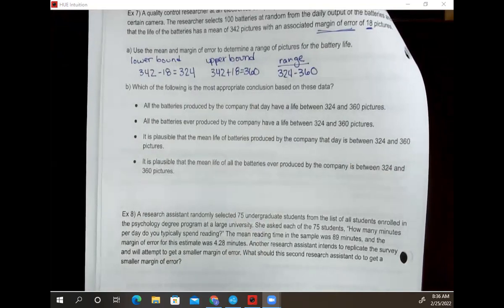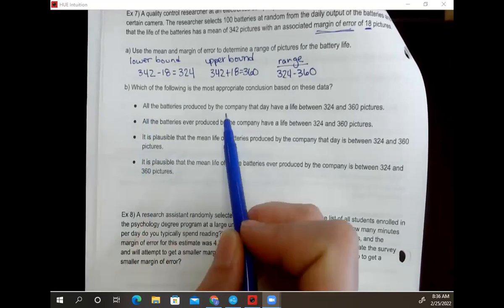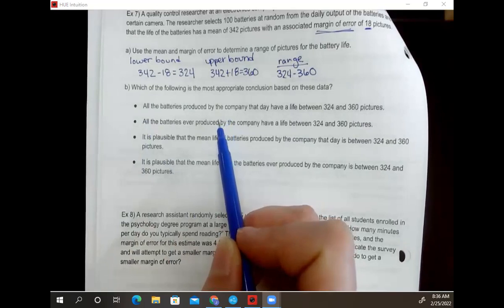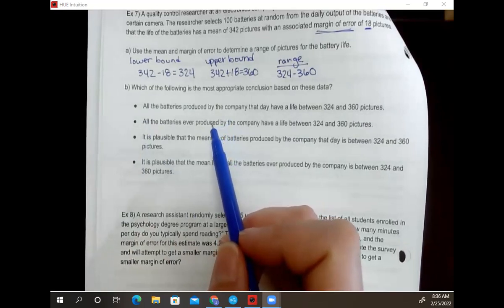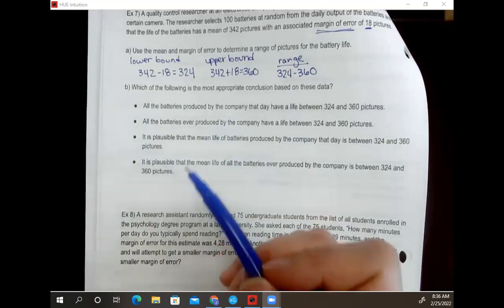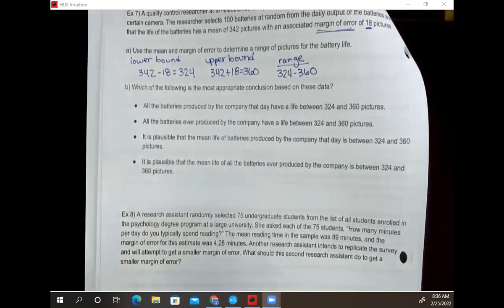So part B says, which of the following is the most appropriate conclusion based on these data? Our first bullet here, all the batteries produced by the company that day have a life between 324 and 360 pictures. Now, remember, I didn't test all of the batteries. I selected 100 at random.